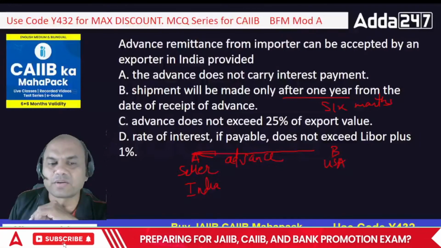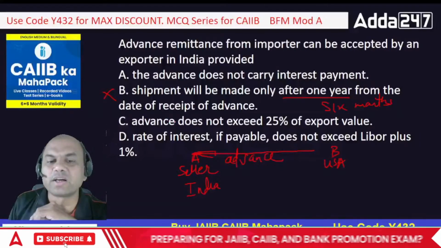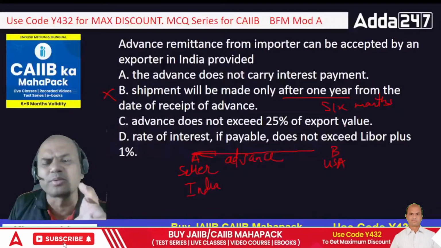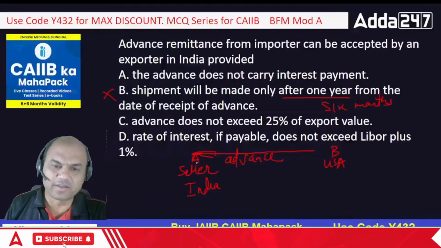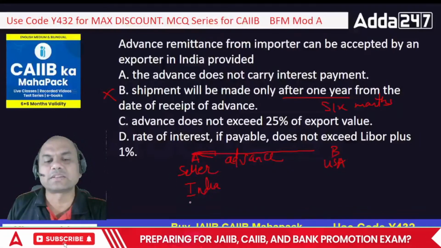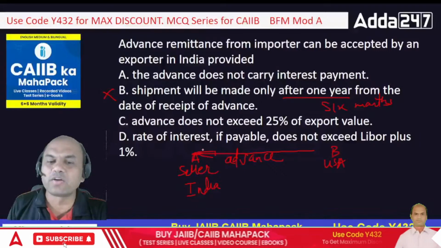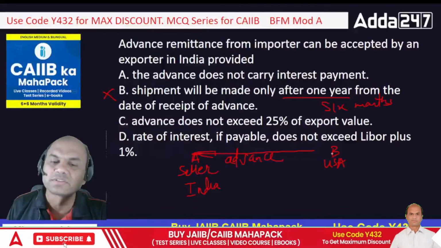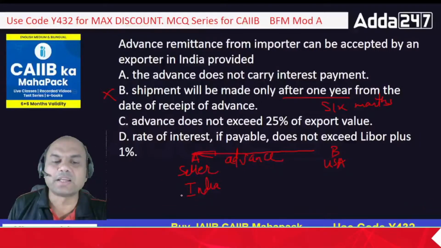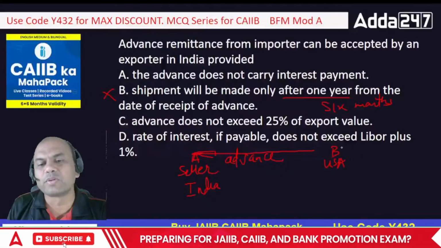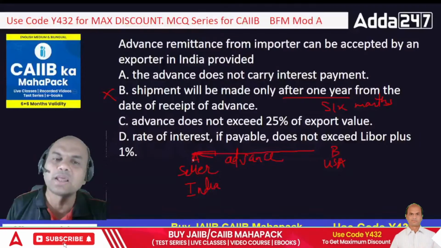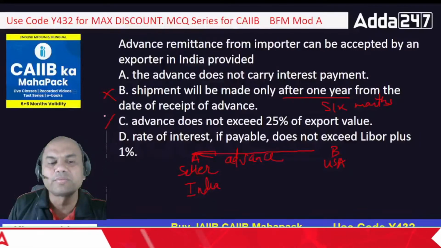So this is out, B is out. Okay. What about C? Advance does not exceed 25% of the export value. Forget it, this is also out. Why? I'll be more than happier if I am the Indian government and there is a seller who is dealing on advance payment, full 100% advance. Let's say I am Reliance. I'll tell this USA guy, I will send you only if you give me full advance. Then my government will be more than happy and my bank will be more than happy. So this is also out.